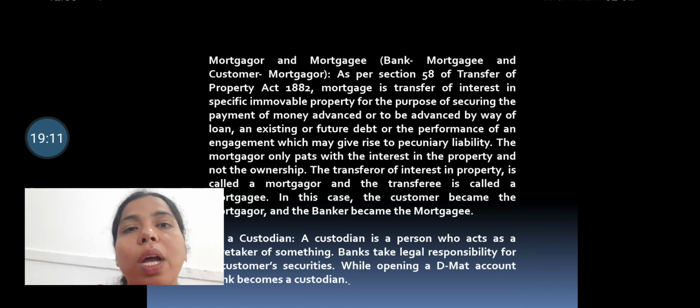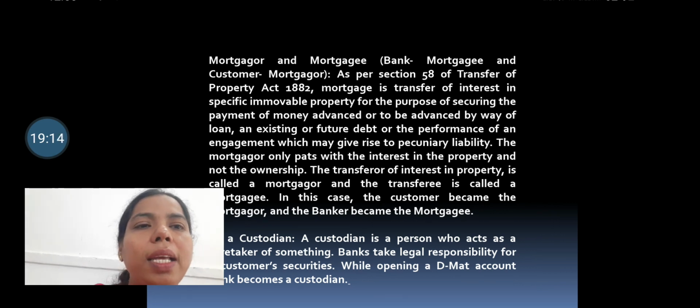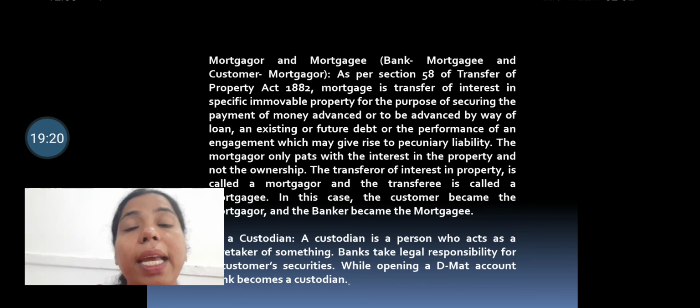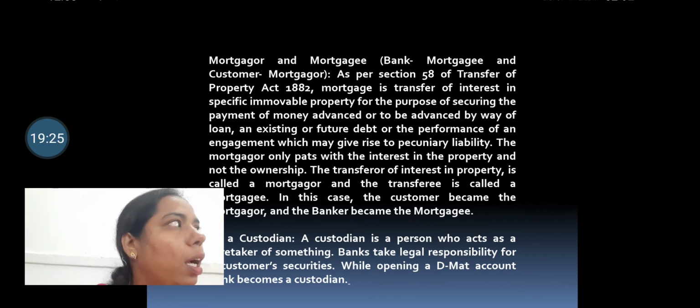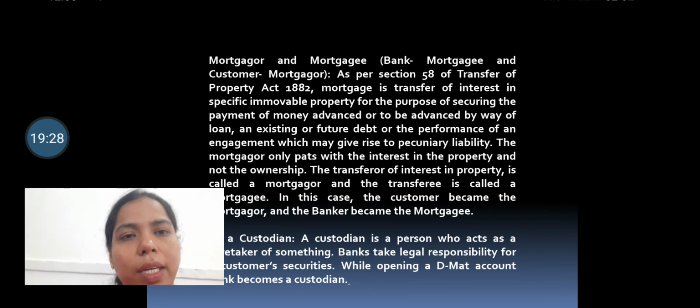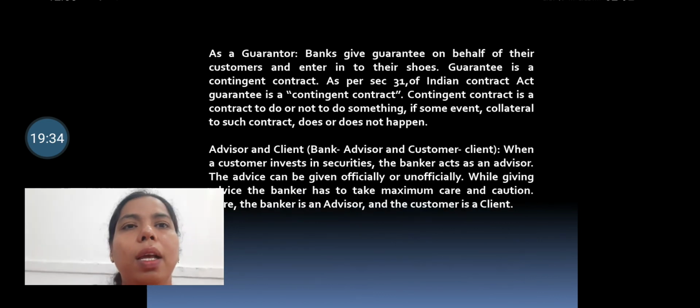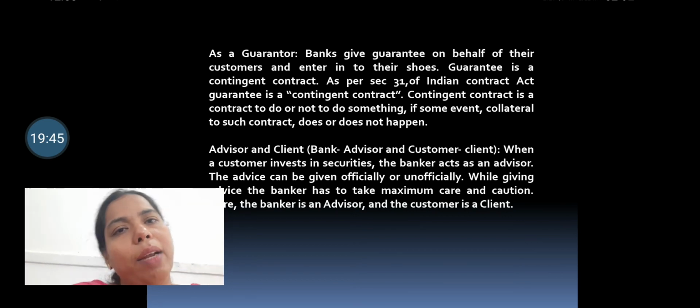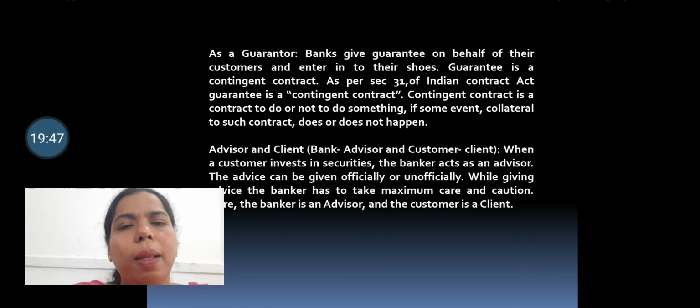And the bank also works as a custodian. A custodian is a person who acts as a caretaker of something, and this happens when certain things are to be undertaken. While opening a demat account, this type of relationship is developed. And a guarantor: the bank gives guarantees on behalf of its customers. For this purpose, the bank charges a certain interest or commission.